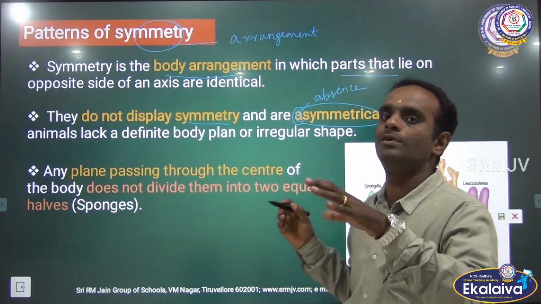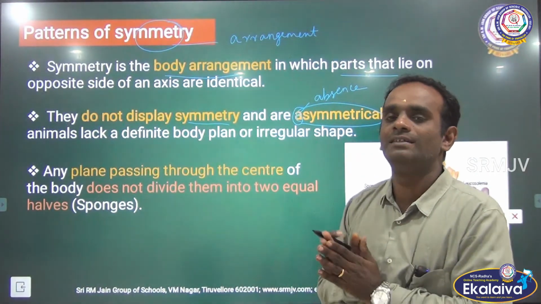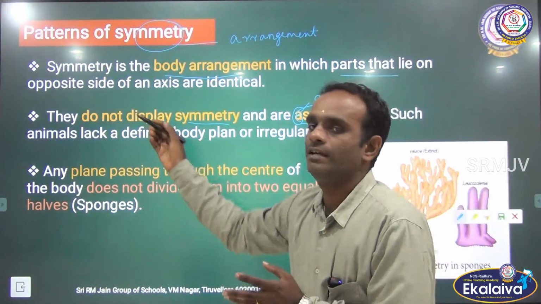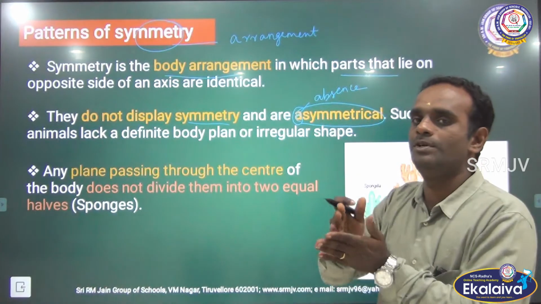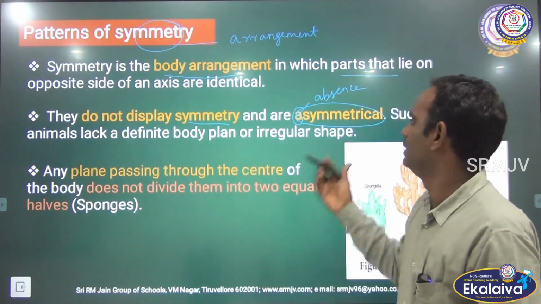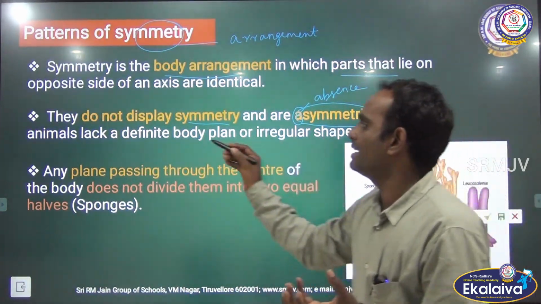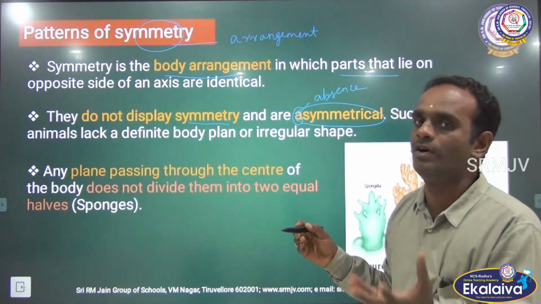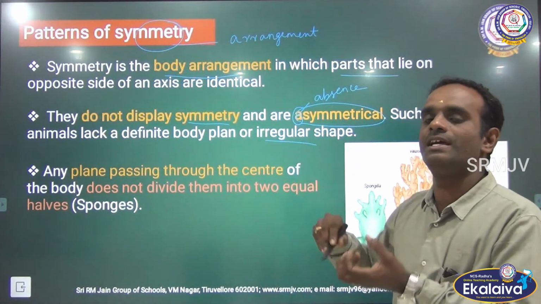Absence. Cannot divide the organism into identical parts. That is called asymmetrical. They do not display symmetry. That means we cannot divide the organism into two equal parts, two identical parts. Then it is said to be asymmetrical. Such animals lack a definite body. They do not have a well-defined body, or have an irregular shape. If body parts are there, they are irregular.